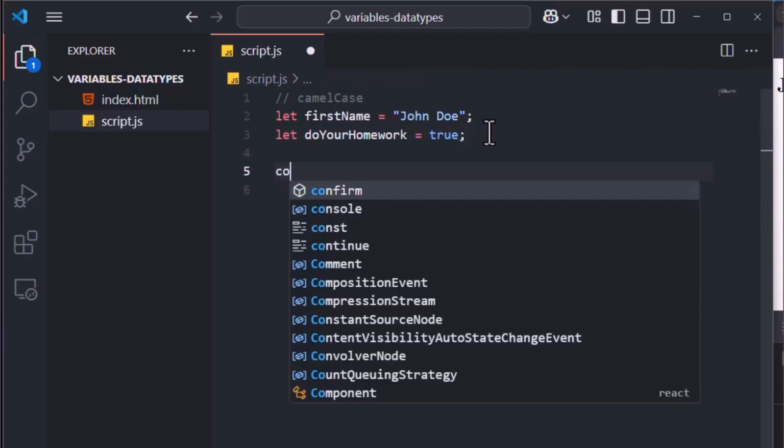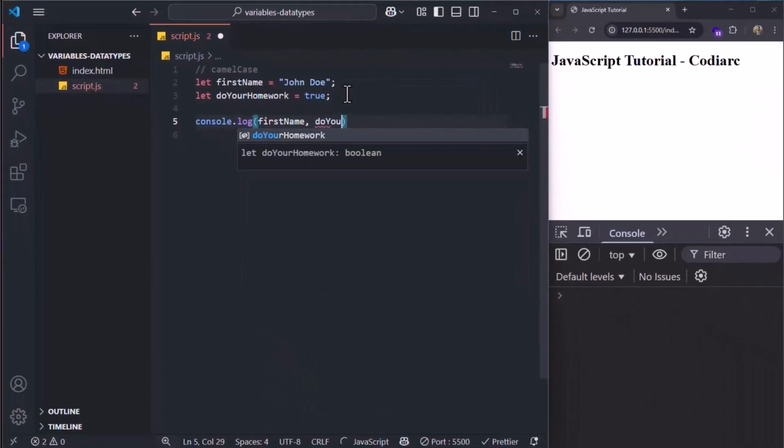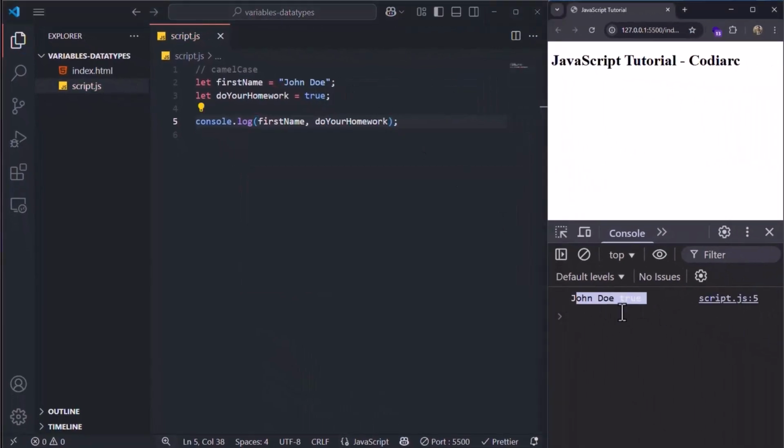Now there is another one. Now if I console log firstName or doYourHomework, you can see that both of them are here in the console and there is no error. It means that this naming is totally fine by JavaScript. And this is actually the convention. This is the most used case by JavaScript programmers.